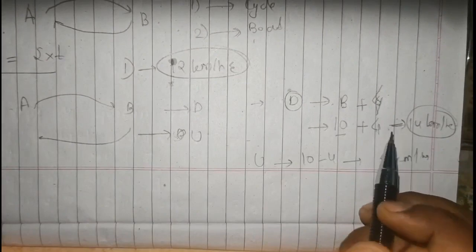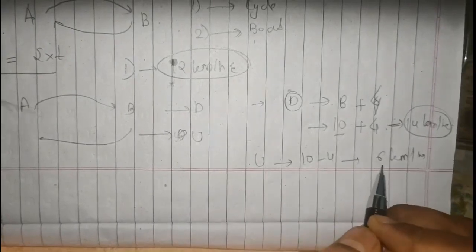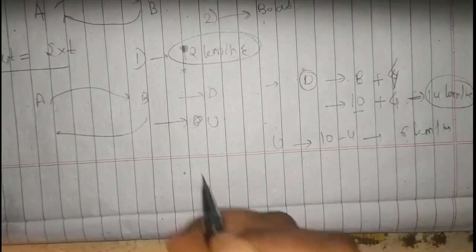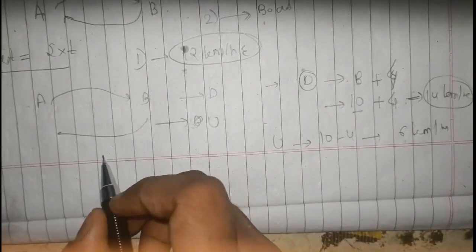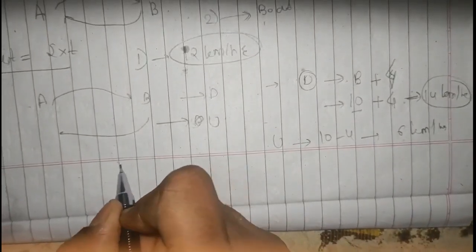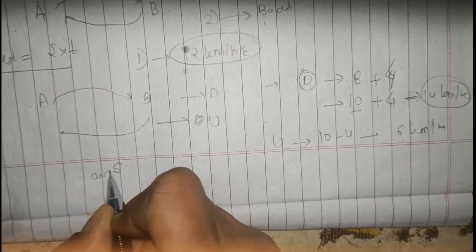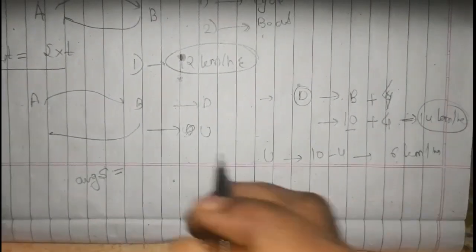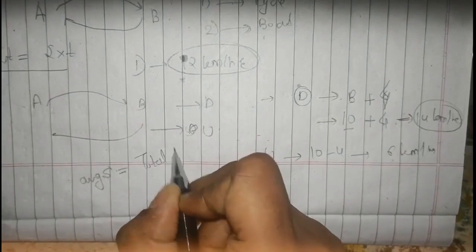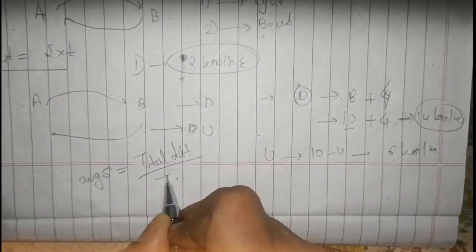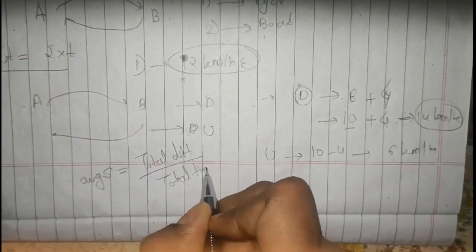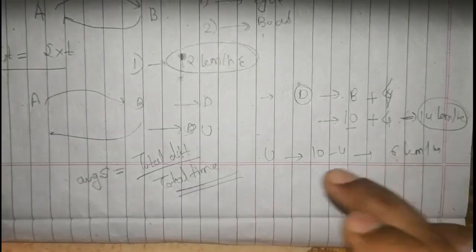Now going from A to B, if we consider it as downstream, he's going at 14 km per hour. Coming back from B to A, he's going at 6 km per hour. Then what would be the average speed? The average speed formula is total distance upon total time.